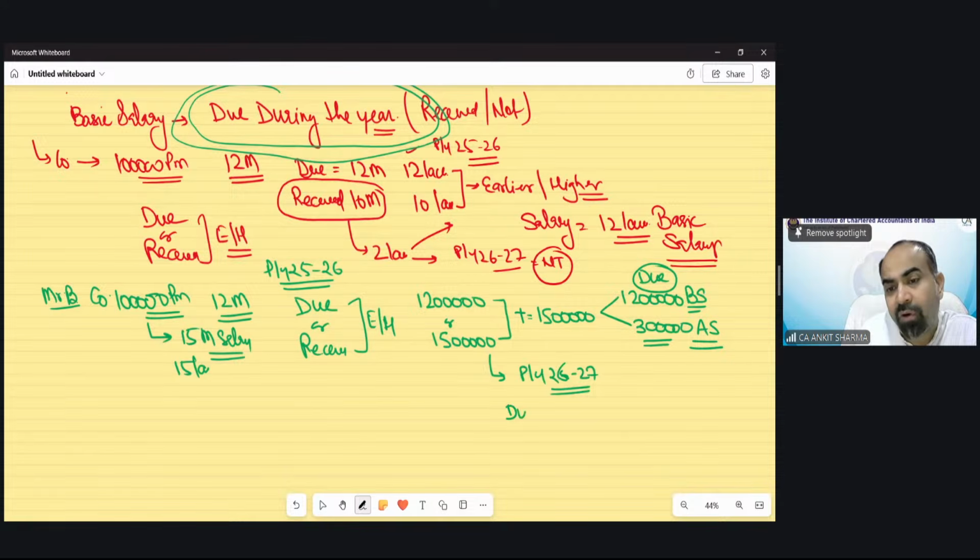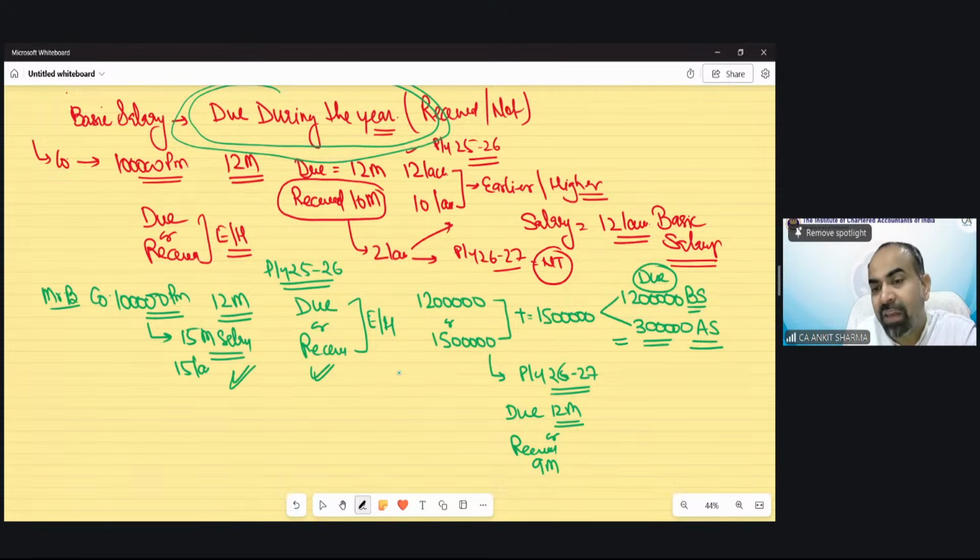He will work for 12 months. So due month would be 12. But he will receive salary for only 9 months because he has received 3 months salary for the next year in this year. So out of 15, 3 months salary was advance of next year salary.